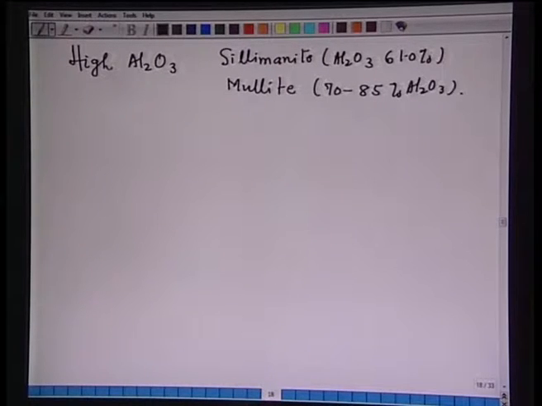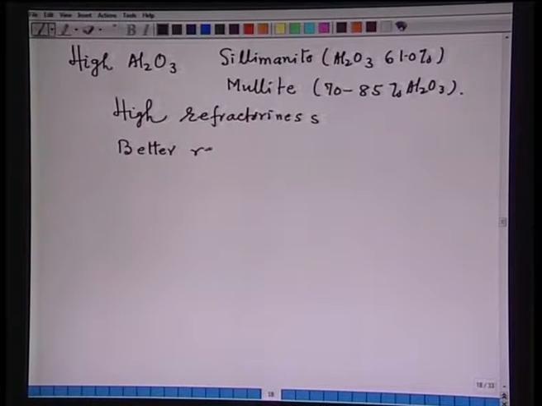Now, these refractories are characterized by high refractoriness, better resistance to slag and better resistance to spalling. These are some of the characteristic properties of the refractory.